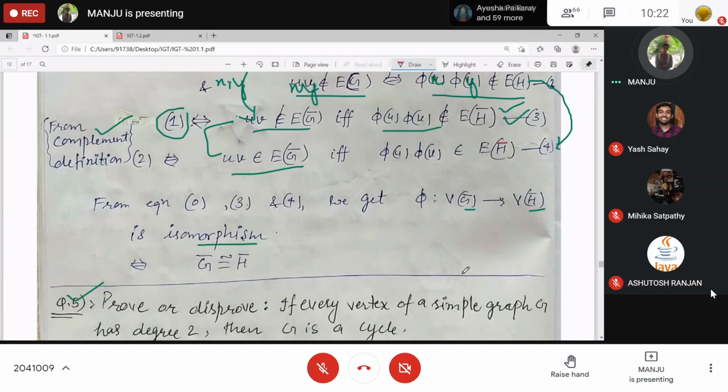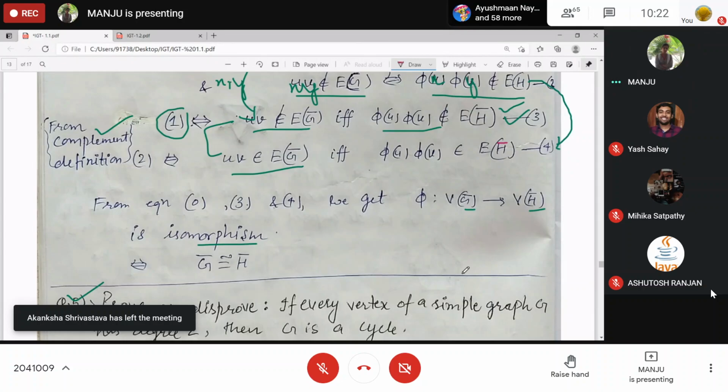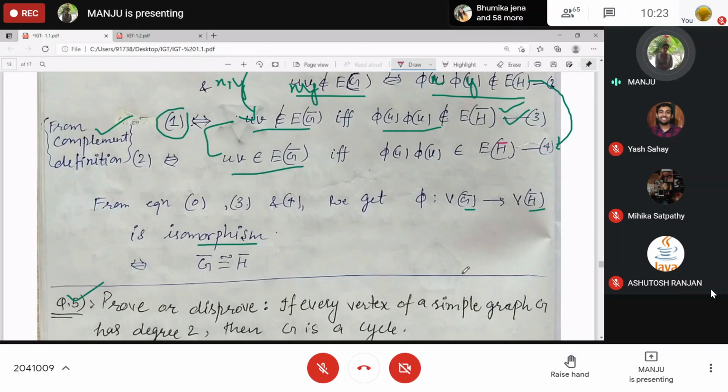Everybody is agreed that this statement is true.